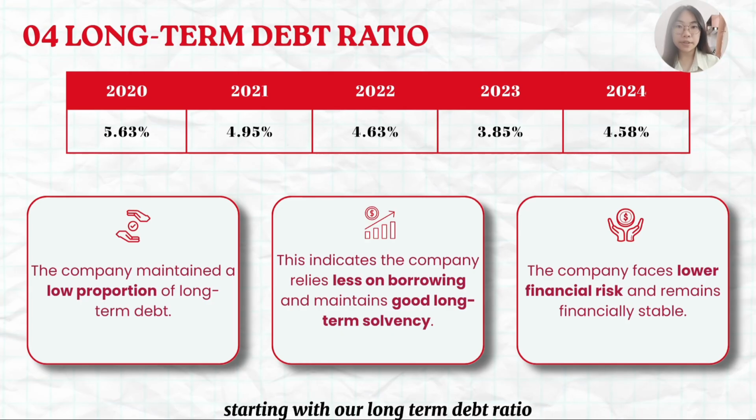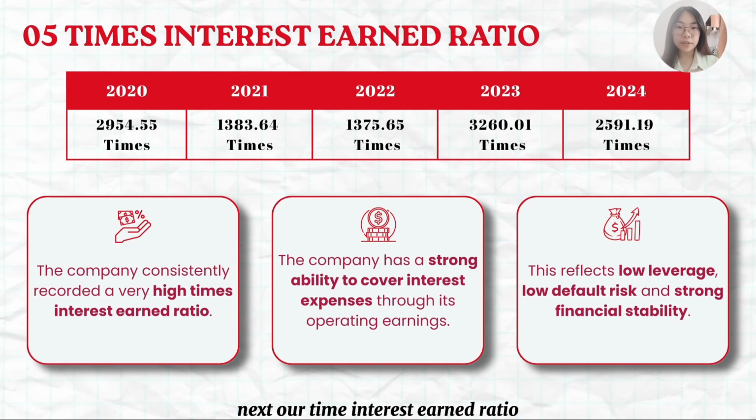Starting with our long-term debt ratio, the drop from 5.63% in 2020 to 4.58% in 2024 proves the company maintains a low proportion of long-term debt. This highly disciplined strategy protects the company from structural financial risks. Next, our times interest earned ratio highlights immense operational strength, peaking at 2,954 times in 2020 and over 3,260 times in 2023. Because earnings outpaced our interest obligation by thousands of times, our default risk is virtually non-existent.